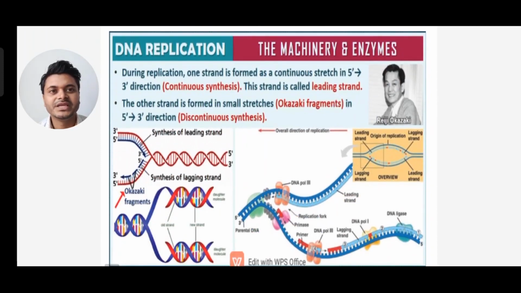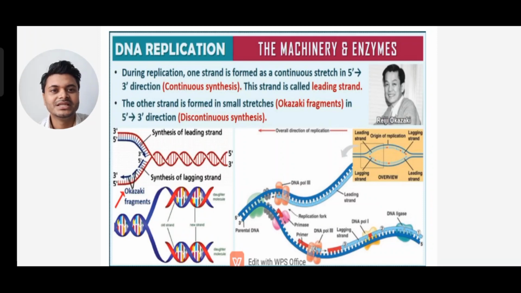During replication, one strand is formed as a continuous stretch in the 5' to 3' direction, that is continuous synthesis. This strand is called the leading strand. The other strand is formed in small stretches, called Okazaki fragments, also in the 5' to 3' direction, that is discontinuous synthesis.